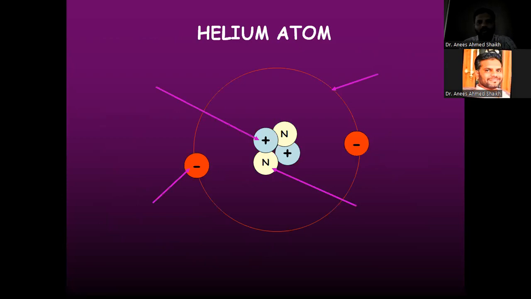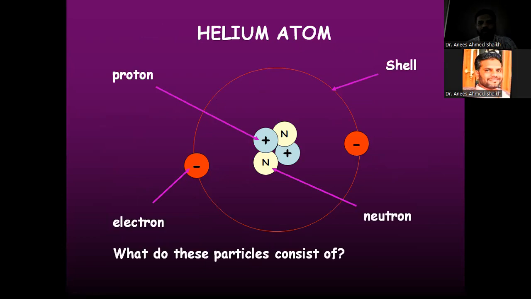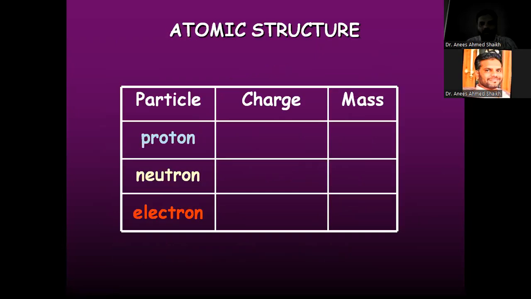Now this is the example of a helium atom, in which the central part consists of protons and neutrons, that is the positively charged particles, and around the nucleus electrons are revolving, that is the negatively charged particles. These orange colored particles are negatively charged particles, that is nothing but the electrons. So these are the protons and these are the neutrons. The electrons which are revolving in a specific energy level, they call it a shell or orbit. So what do these particles consist of? These particles have different types of charges.